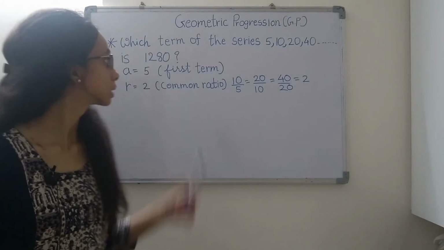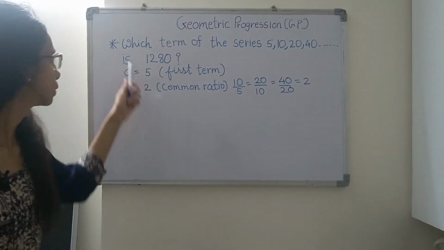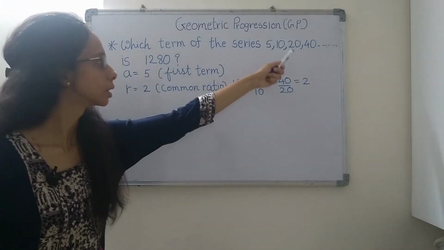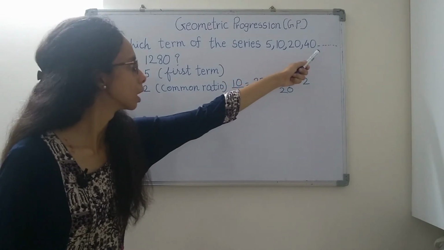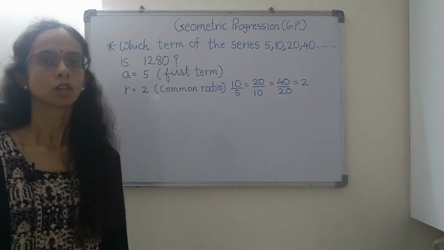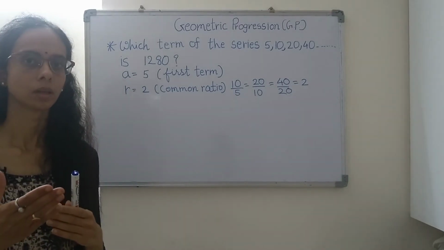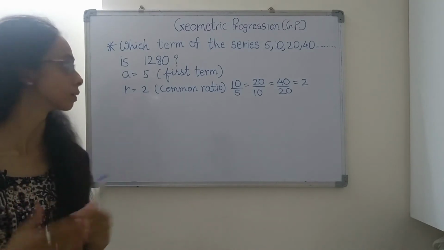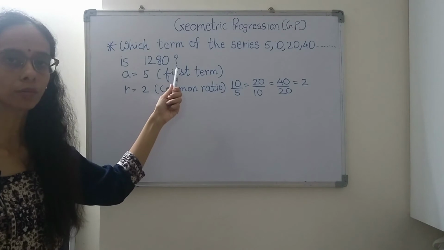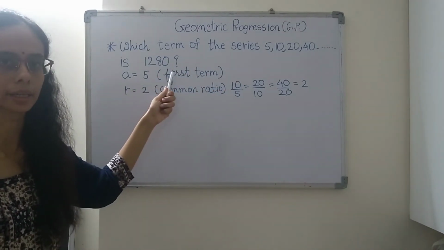Now let's solve the second series of the geometric progression. Which term of the series 5, 10, 20, 40 and so on is 1280? Here you do not have to find out the nth term. The nth term has already been given, which is 1280. But what you have to find out is which term of this series is 1280.